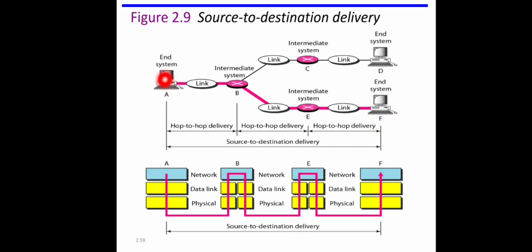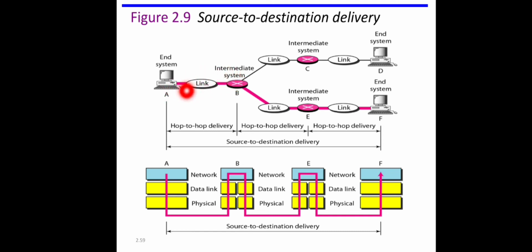Okay, and we have to send some data from A to F. In case of the data link layer, it is always bothered about hop to hop delivery. That is, at the sender machine A, the data link layer is bothered about how to transmit data to B in a reliable manner.